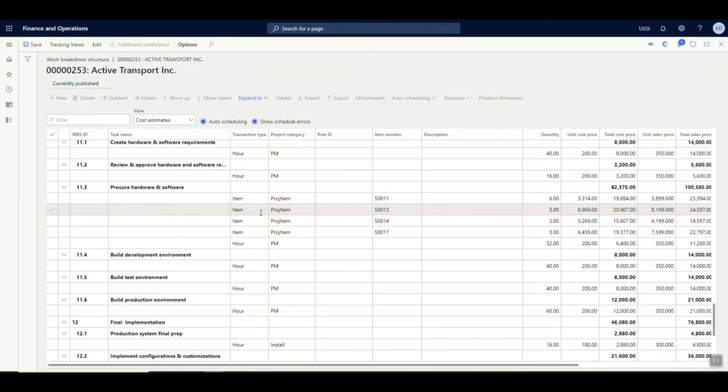As we saw in the work breakdown structure template, other than the man resources which are required, there were items also which need to be procured or used in this particular project. Now, it is true that the project that we are implementing is for an ERP implementation, but it is not mandatory that all the items that are required for this project are in our stock. Considering that we don't have the servers for executing this particular project and that we need to buy them from a new supplier is what is going to be shown now.